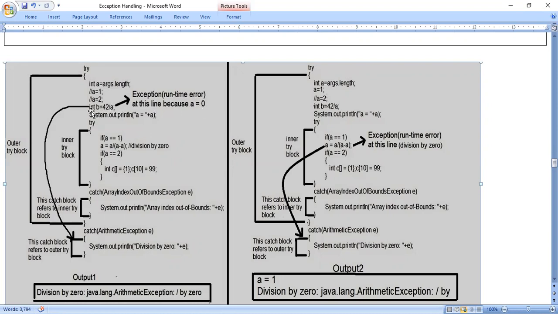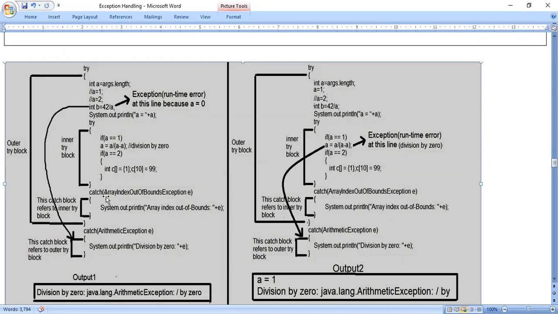When we get the error at this line, see the entire try block. Entire try block means till the closing brace, till the closing of the inner try block. All those lines will not execute. Then what happens? Program control will look for the catch statement. The catch statement is actually present here.